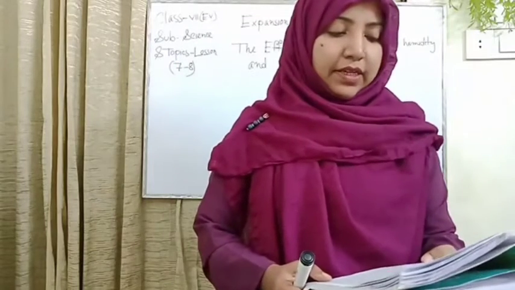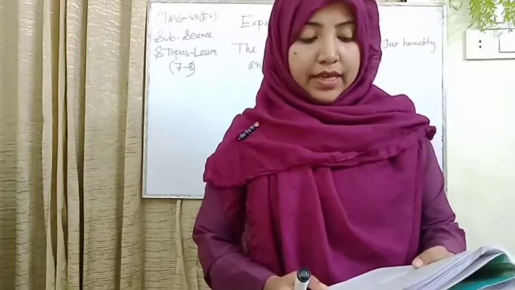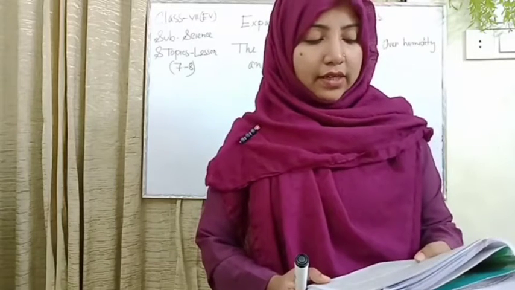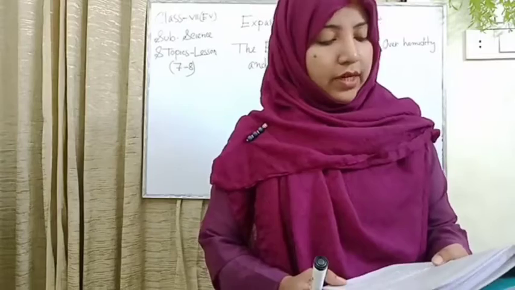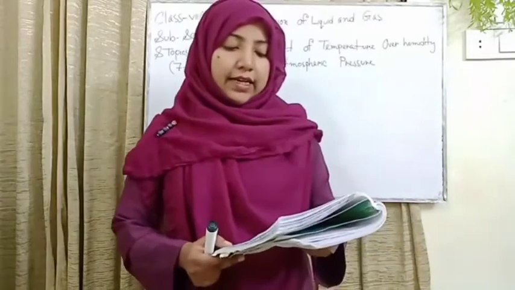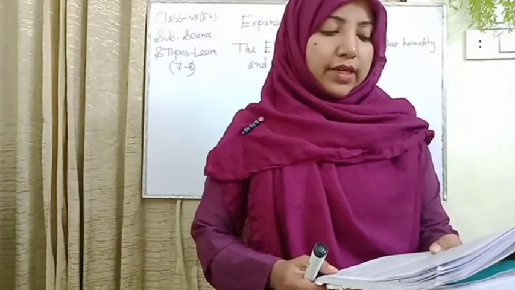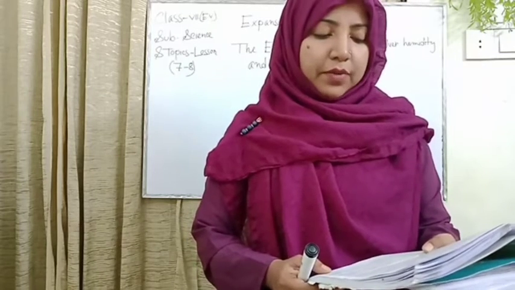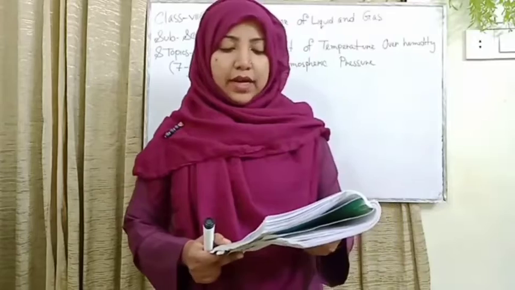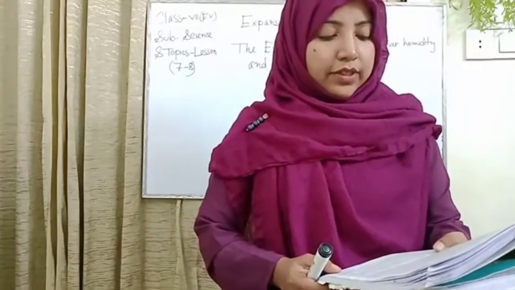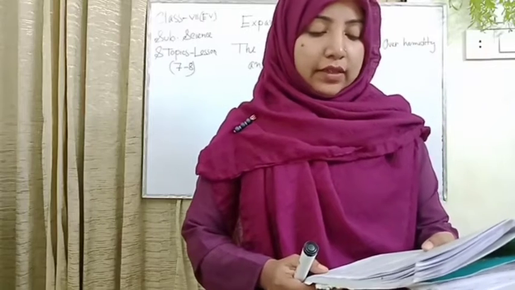I will explain the basic equipment: a glass bottle, two water tubes, hot and cold water, and a balloon with thread. Work: take a strong, empty glass bottle. Tie a balloon with a thread to the neck of the bottle. Take boiling water in one tube and cold water in another tube. Now dip the bottle in hot water cautiously.